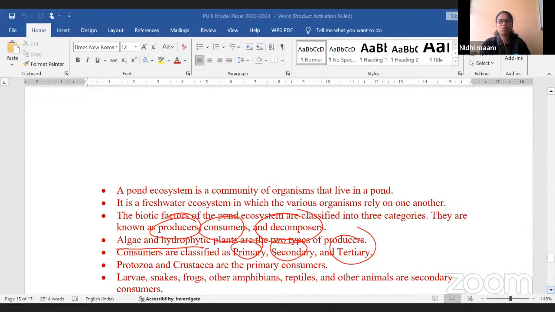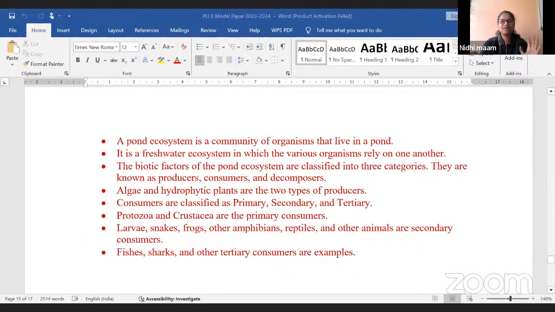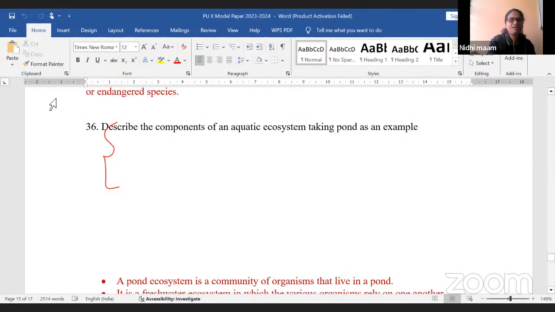Under primary, protozoa and crustacea will come. Under secondary, larva, snakes, frogs will come. Then under tertiary, fishes, sharks will come. So you can write in the form of points. Otherwise, just the first 3 points you can write as points, and later you can do a flow chart. This will save your time.